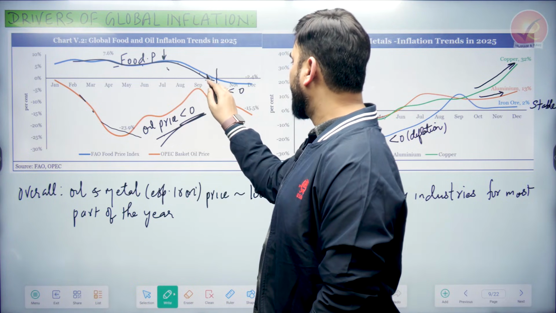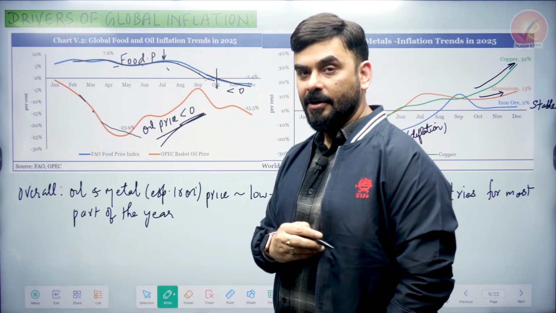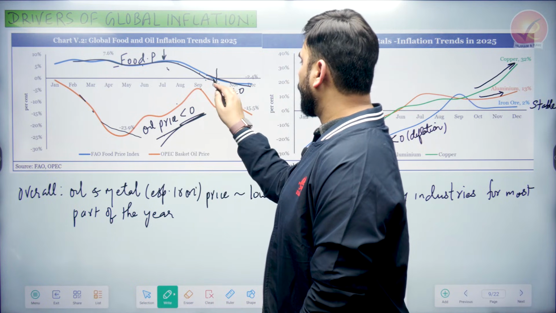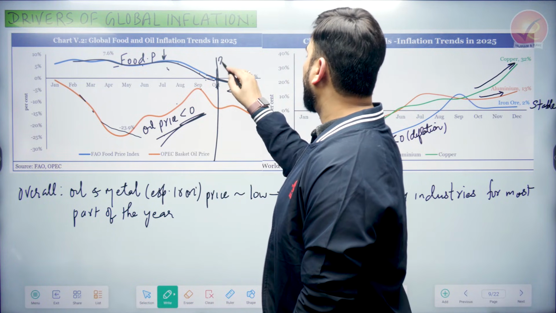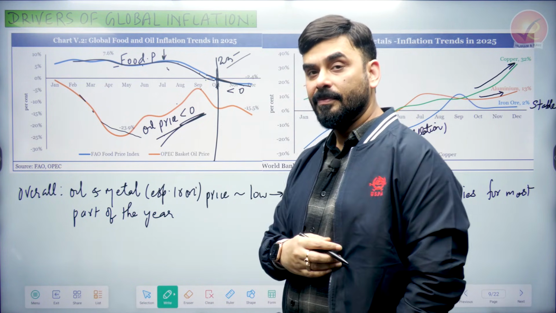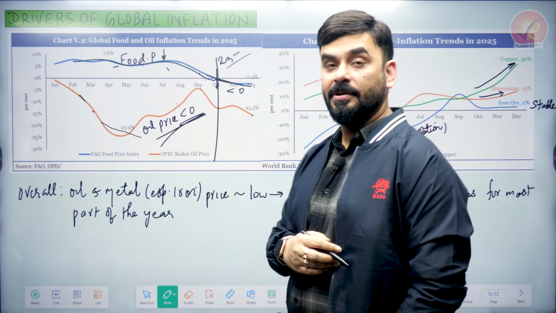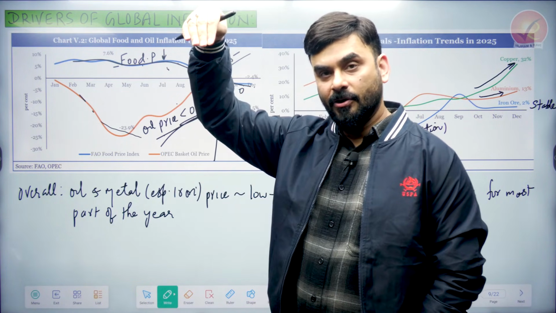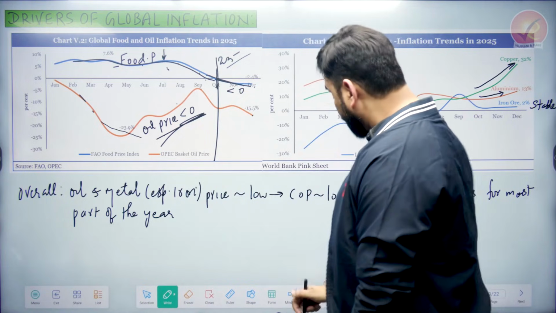But after October, what happened? Food prices became negative. So what happened to the global prices? Fuel prices were anyway negative. Food price also became negative after October 2025. Both of them are in the negative zone. That is why you will see that mainly because of food and fuel, the global inflation is going down.